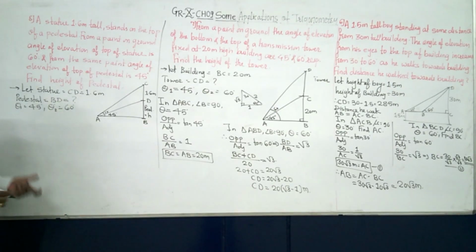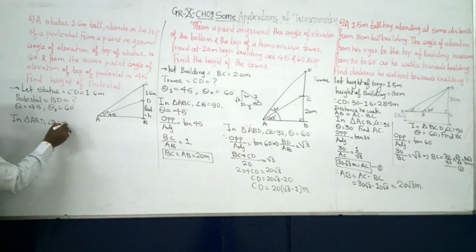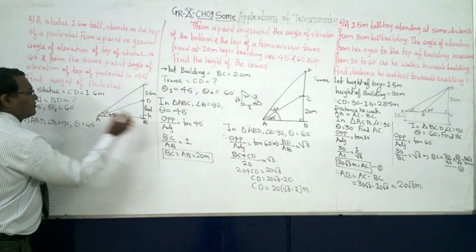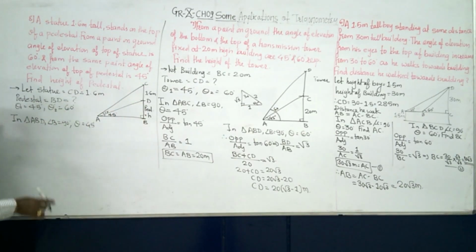Anyhow you can do. Now two different right angle triangles. In triangle ABD, angle B is equal to 90 degree and what is theta? It is 45 degree. Okay, so adjacent and opposite side.